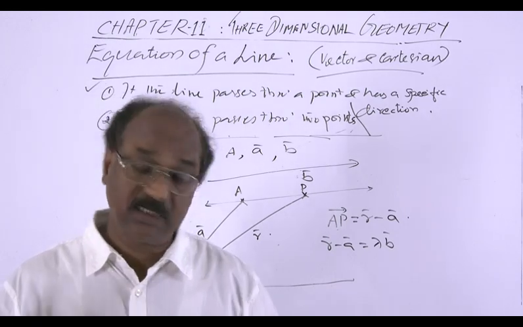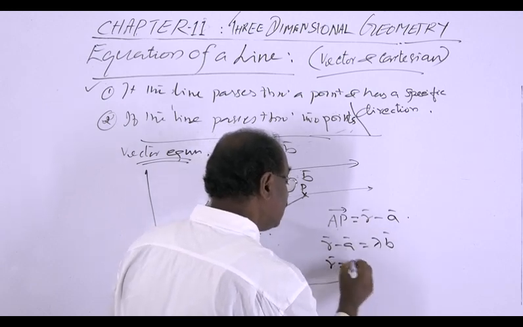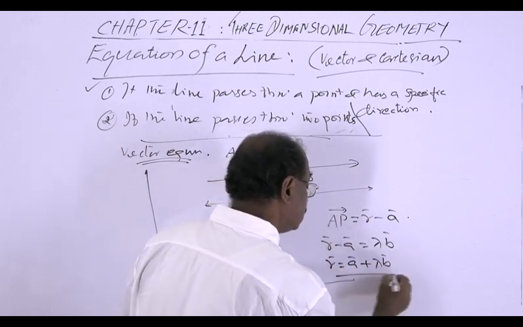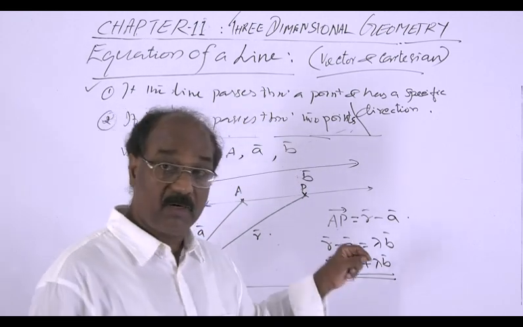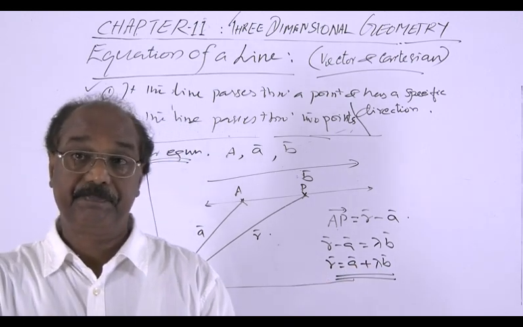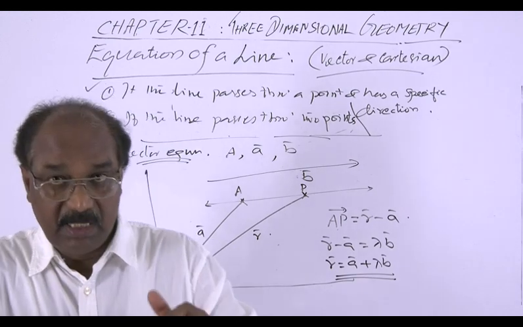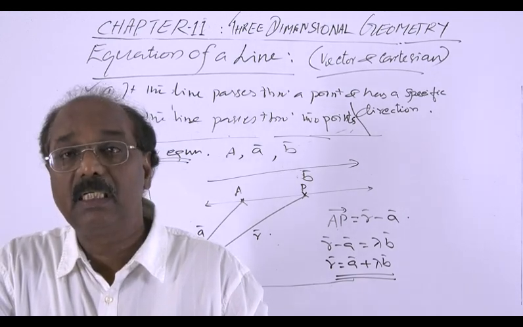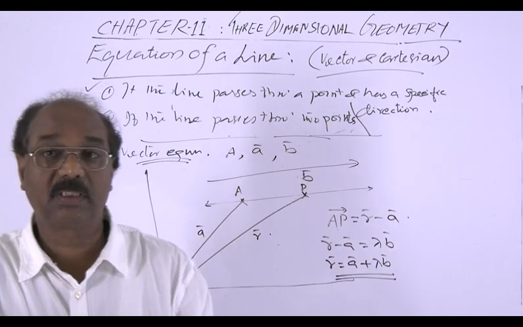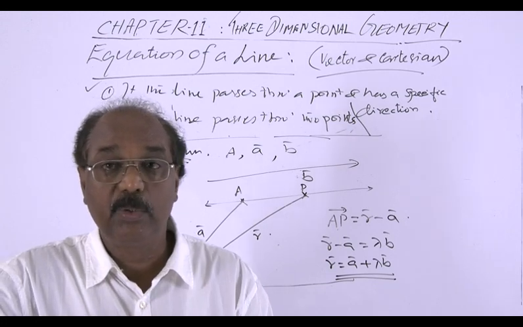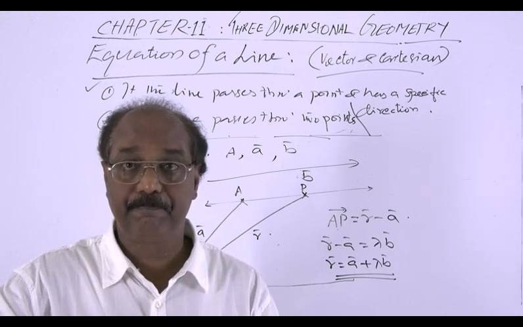Later we can simplify this also. It is usually written like this: R is equal to, transposing A to the right side, A plus lambda B. So this is the equation of the line. And remember, A is the position vector of the point through which the line passes, and B is another vector. The line derived is parallel to that vector, and lambda is some constant, any constant. So this is the equation in vector form. This is the way in which we derive.